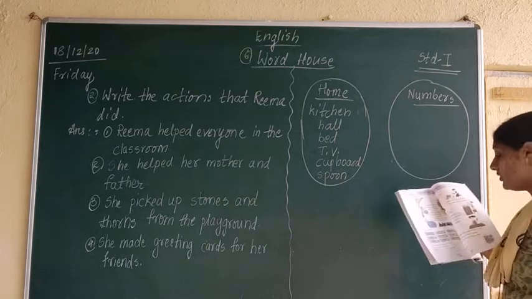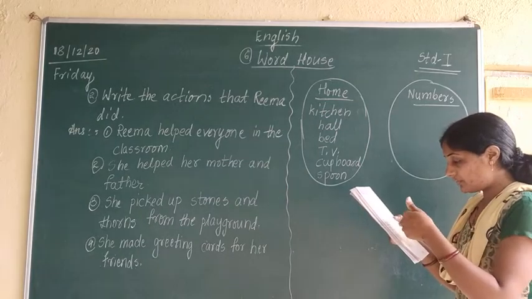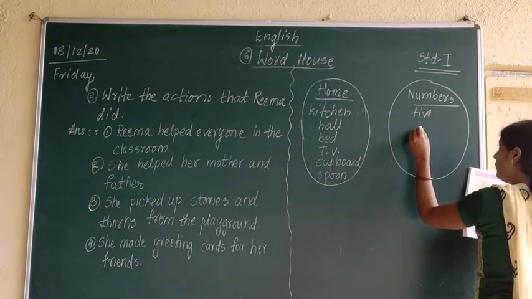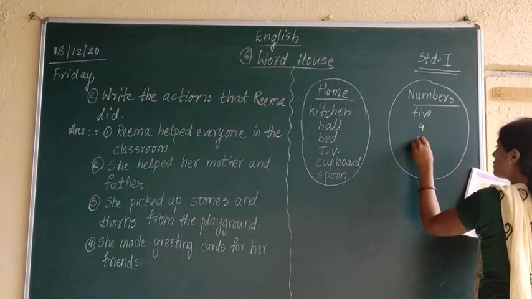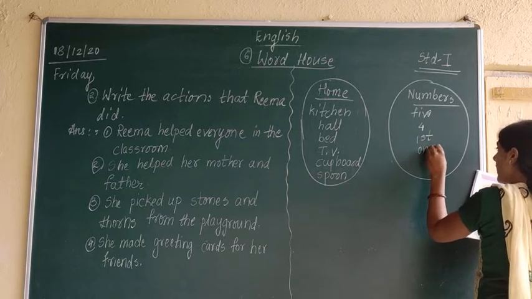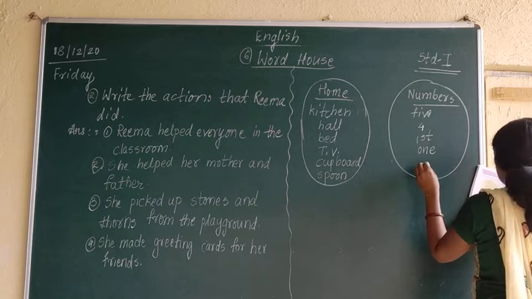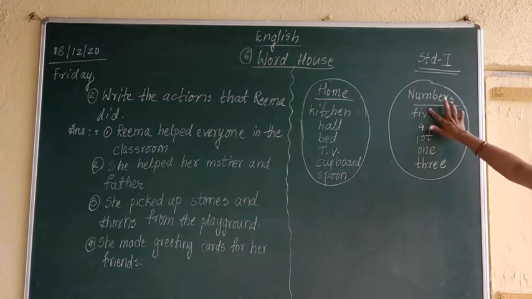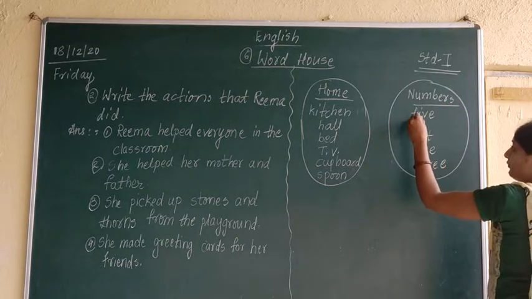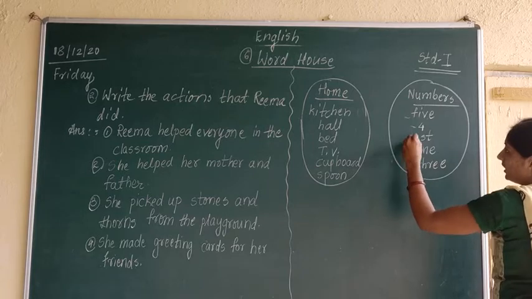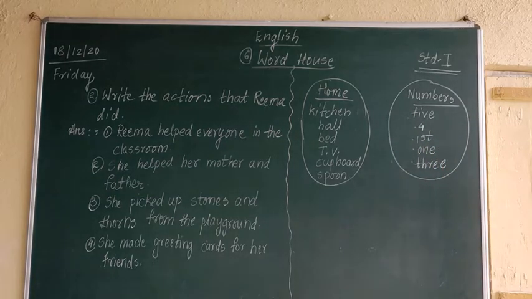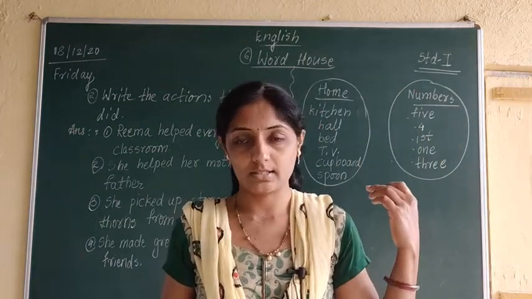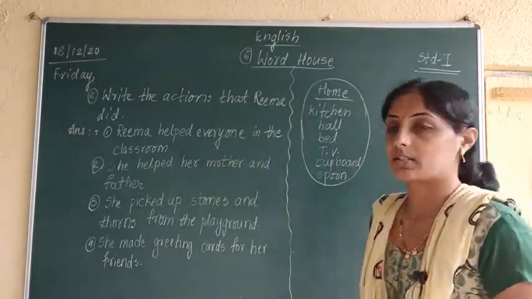Second one is numbers. Now, which words are numbers among the words given here? 4, 5, FIVE, 5. Then 4, first, ONE, 1. More, THREE, 3. These are what numbers? 5, 4, first, 1, 3. These are numbers which we use in English, or you can say which we use in maths.